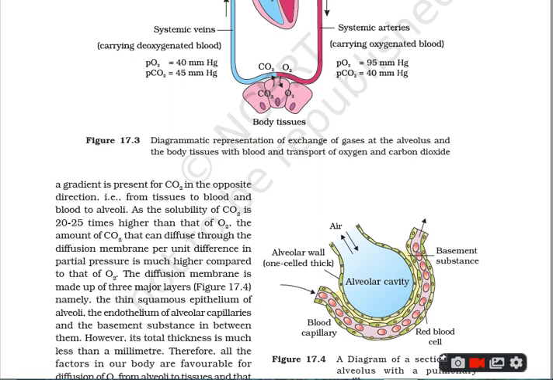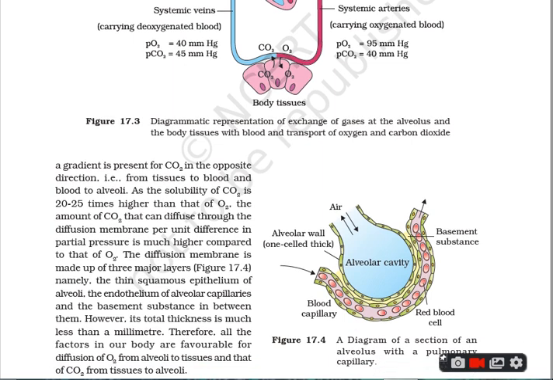So the next is the diffusion membrane. This diffusion membrane is made up of three major layers. The first is the squamous epithelial layer of alveoli, another is the endothelial layer of alveolar capillaries, and the basement membrane between them. The total thickness of the membrane is about 0.2 mm.